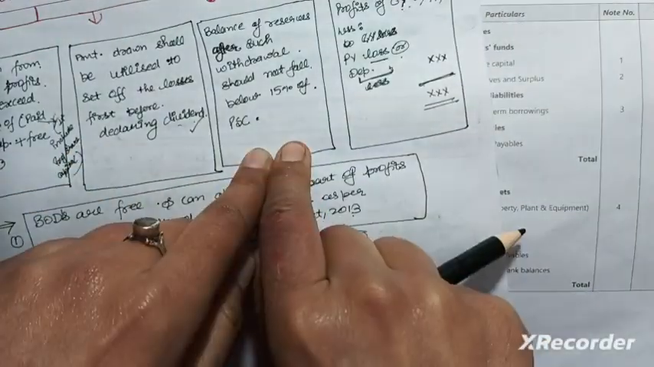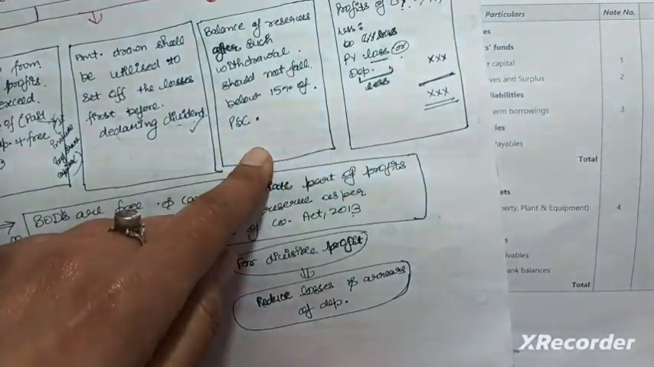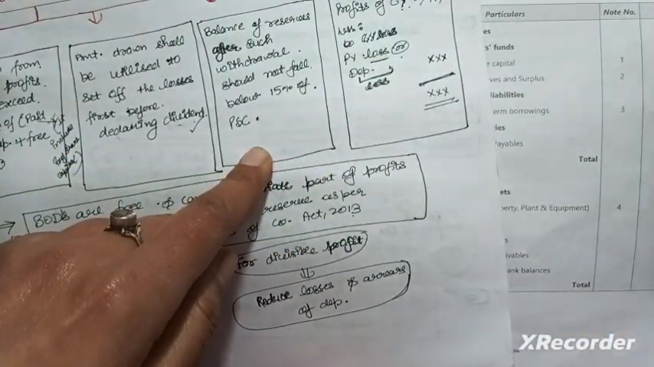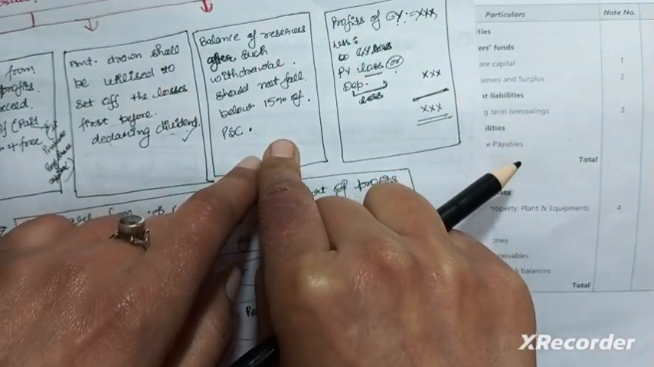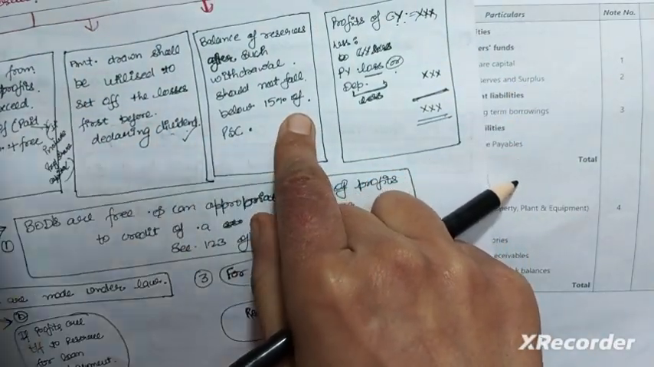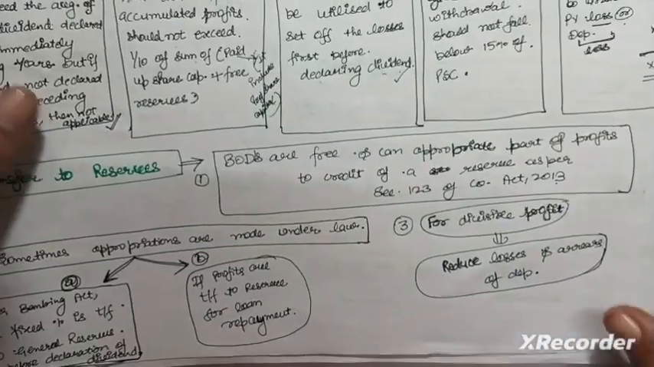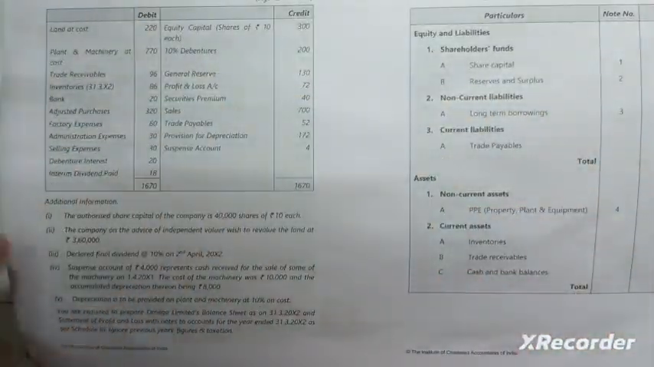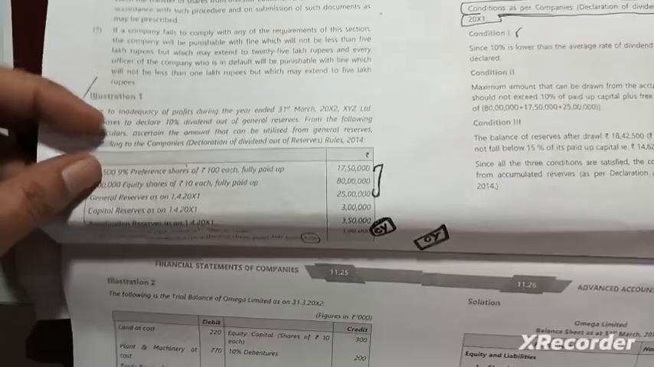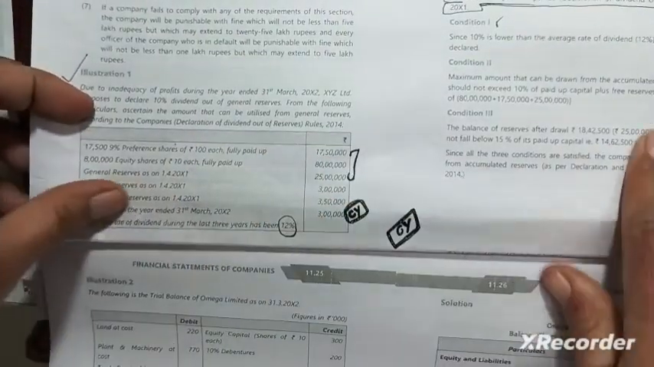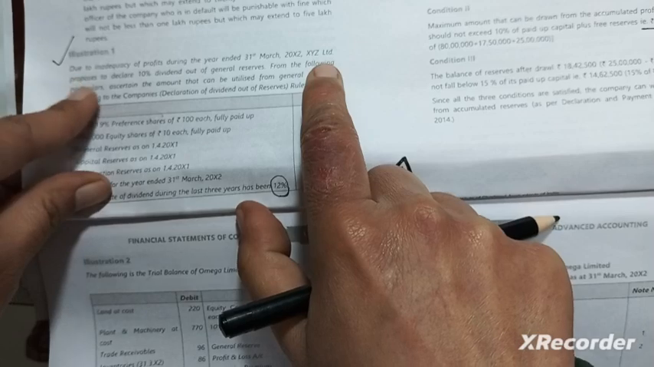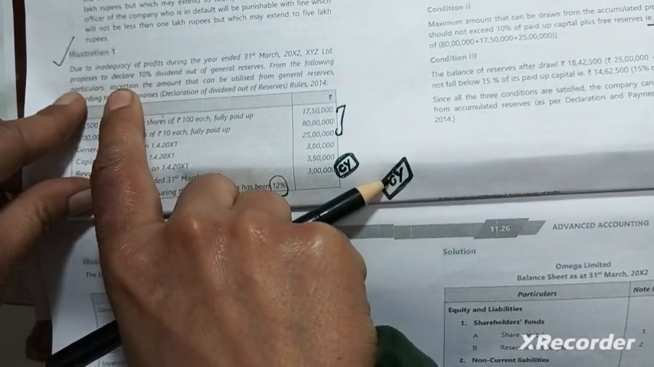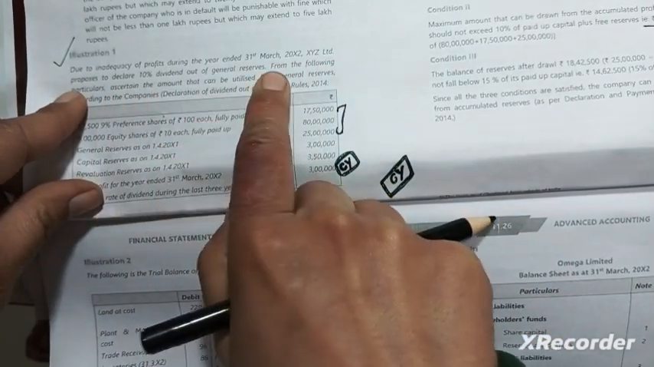And the fourth condition is that after withdrawing the amount from the reserves, the reserves amount shall not be less than 15% of the paid up share capital. So these are the four conditions, and now let's start the illustration. The first illustration is that due to inadequacy of profits during the year, XYZ Limited proposes to declare a 10% dividend out of general reserves.